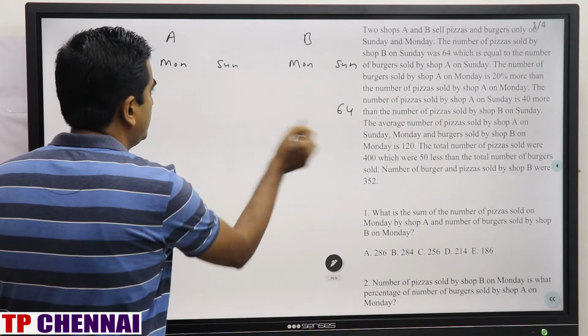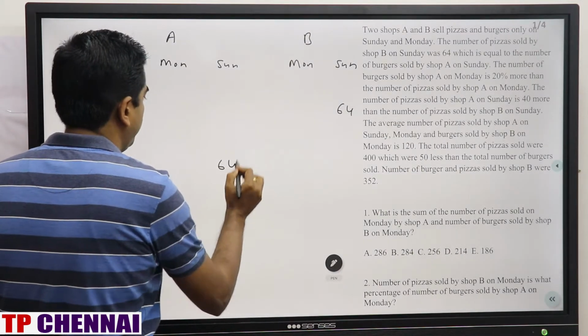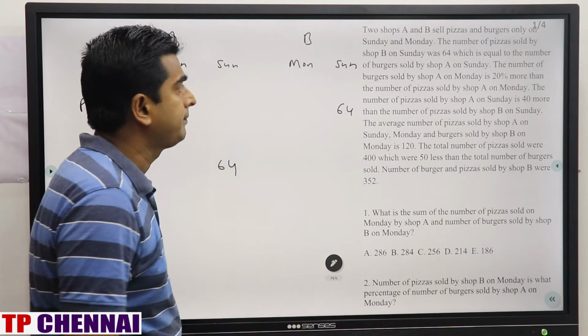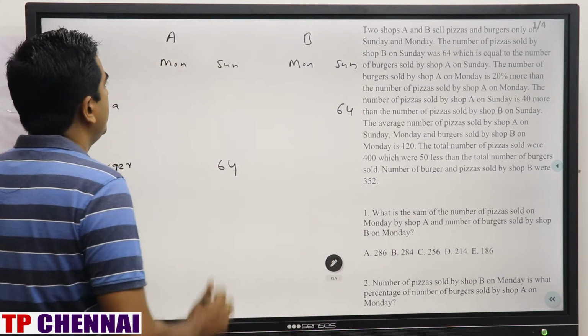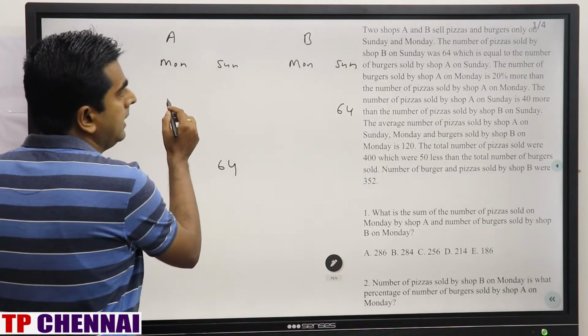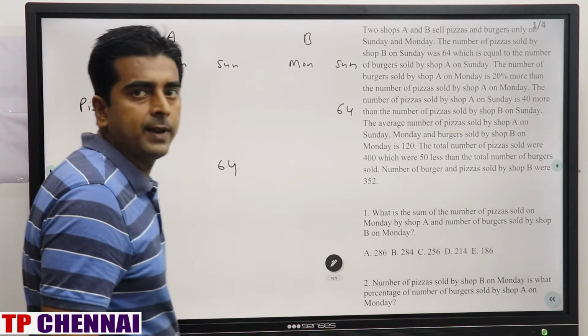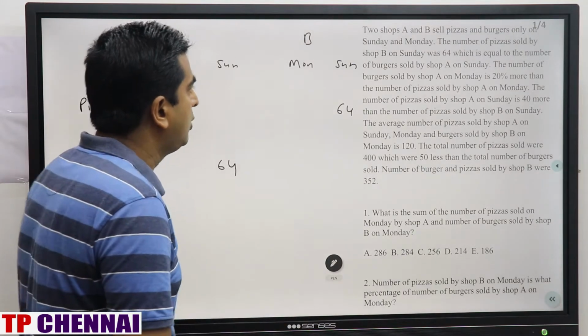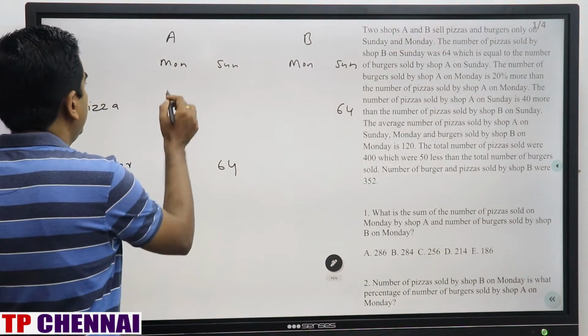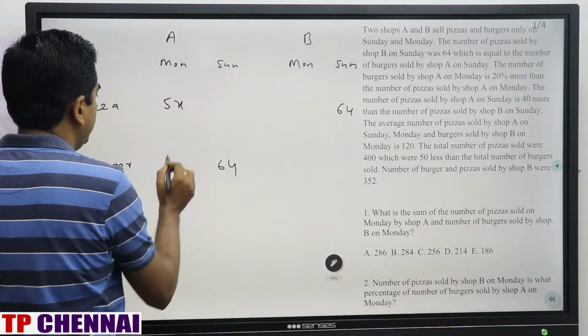So these two values are the same, 64, 64. The number of burgers sold by shop A on Monday is 20% more, which is 1 by 5, than the number of pizzas sold by shop A on Monday. So this is 5x means this is 6x.